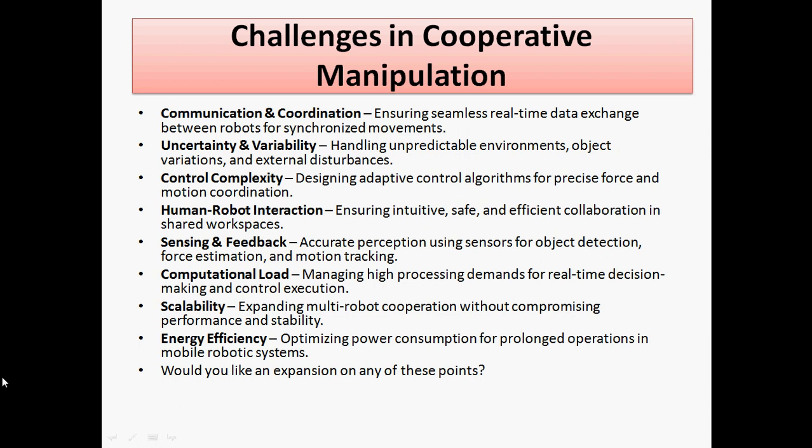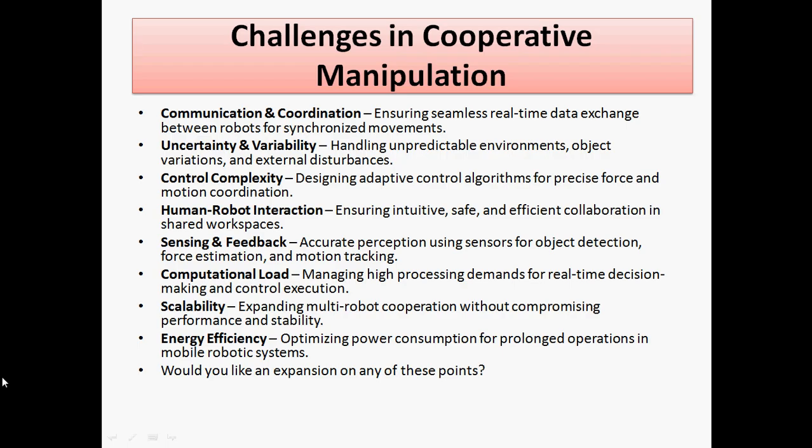The next is human-robot interaction, that is ensuring safe and efficient collaboration in a shared workplace, so that human-robot collaboration is possible. The next is sensing and feedback, that is accurate perception using sensors for object detection, estimation, and motion tracking. This is also making problems because different sensors with that much capability are required, and also providing feedback to the system. So this is the main challenge with us.